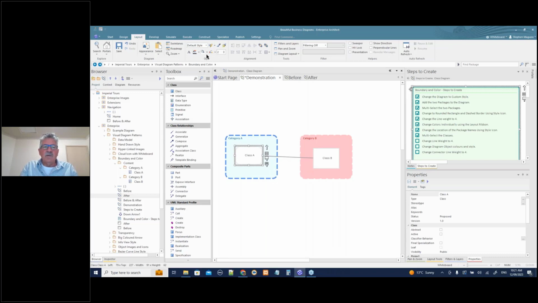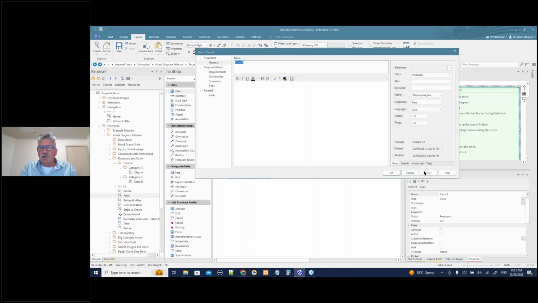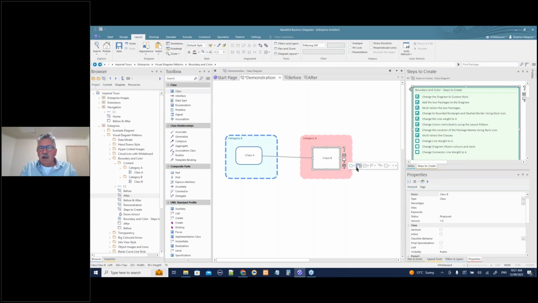Let's change the border color to blue. I'm not going to labor on this because it's going to be obvious to you. Cancel that guy there for a minute, and let's change this one to, say, an ellipse. I think we did before. So there we have it.